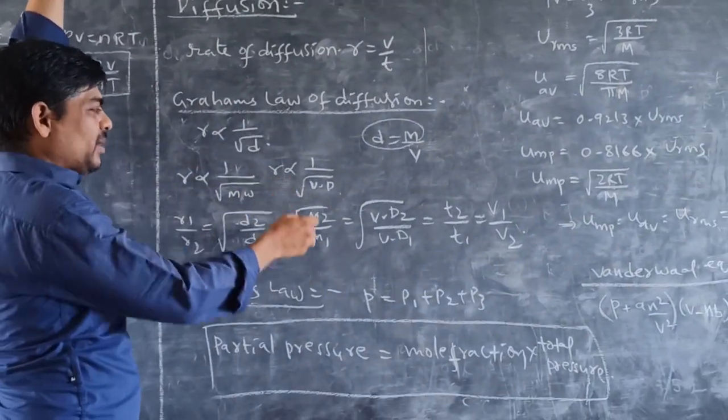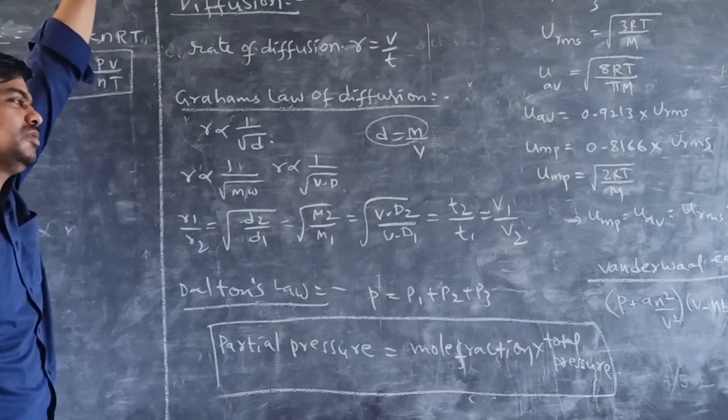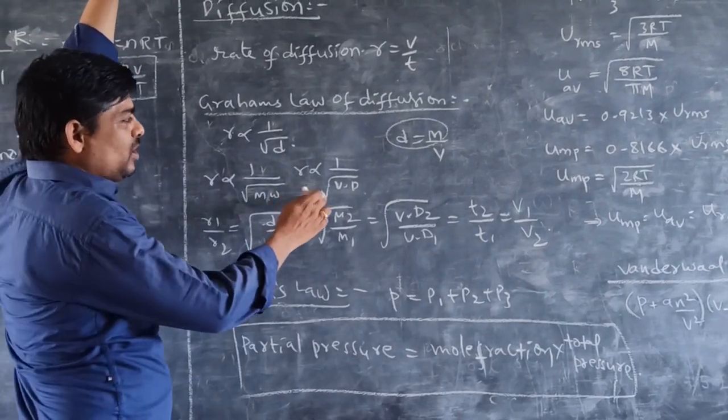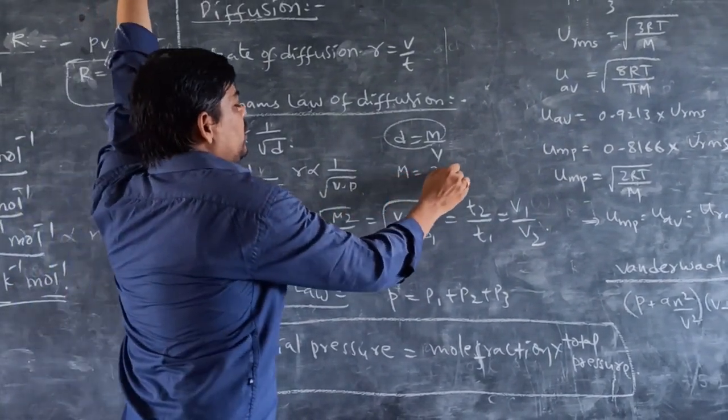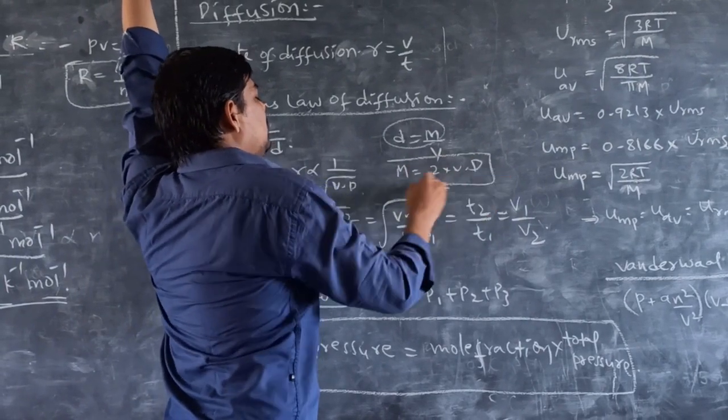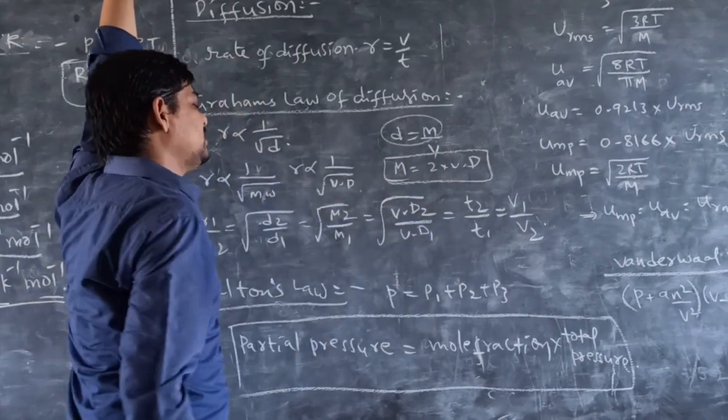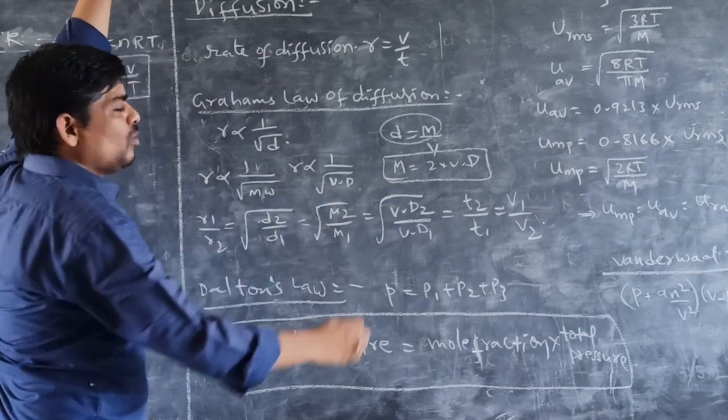In the same way, for vapor density, we already know that molecular weight, that is molar mass, is equal to 2 into vapor density. So vapor density is also directly proportional to molar mass.